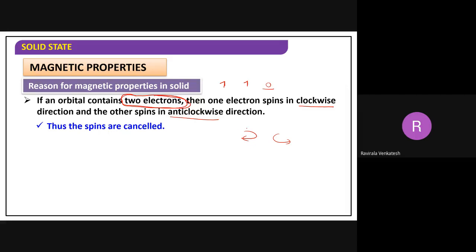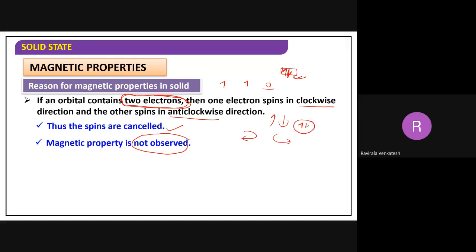So if both are in opposite directions, one clockwise and the other anti-clockwise, then the spins will be cancelled. That means if electrons in an orbital are paired like this, one clockwise, other anti-clockwise, the magnetic moments will be cancelled with each other. In that case, magnetic properties will not be exhibited. So magnetic properties will not be observed if the electrons are paired.